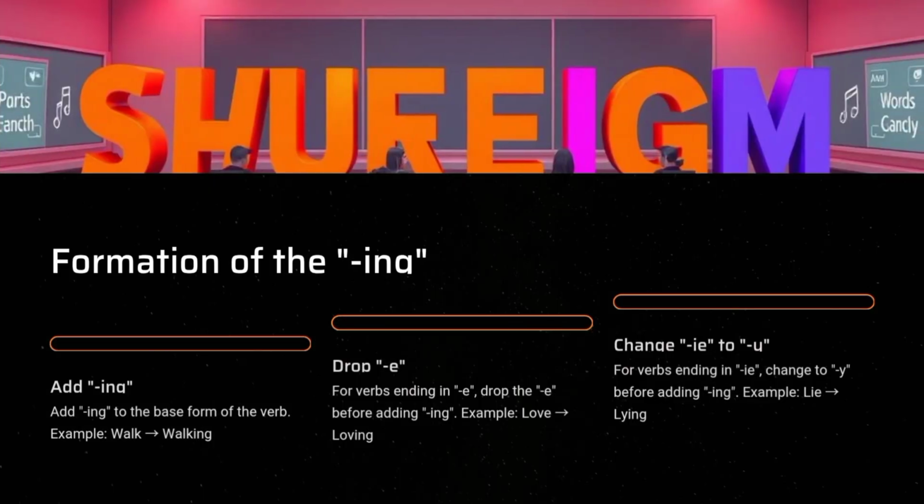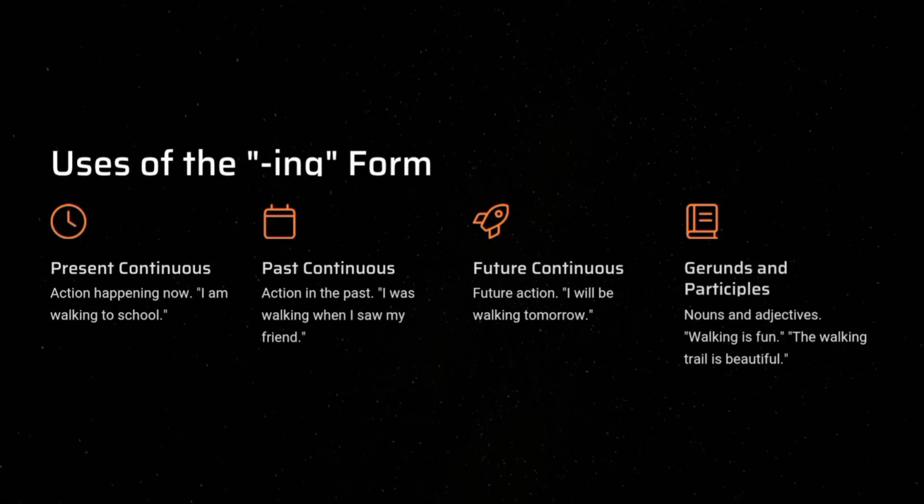Formation of the ing form. Add ing to the base form of the verb. Example, walk, walking. Drop e. For verbs ending in e, drop the e before adding ing. Example, love, loving. Change ie to y. For verbs ending in ie, change to y before adding ing. Example, lie, lying.